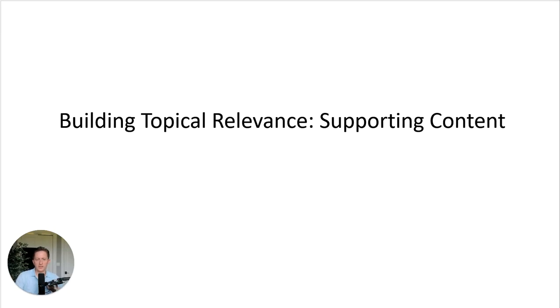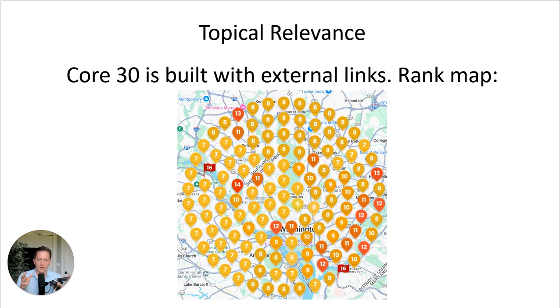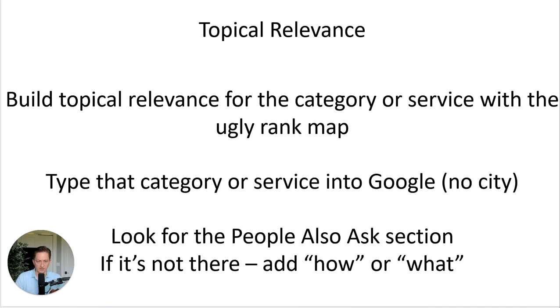So let's talk about building topical relevance with supporting content. This comes into play after you've already done the core 30. If you've done the core 30, you've built all of the articles, one for each category, one for each service, and you've sourced external links to all of those pages, and your rank map still looks like this, then that's a sign that we need more topical relevance.